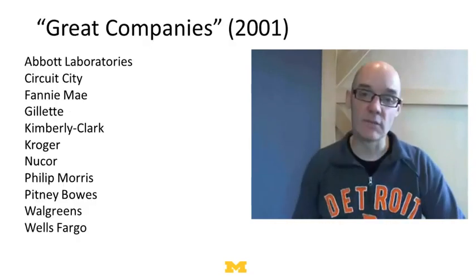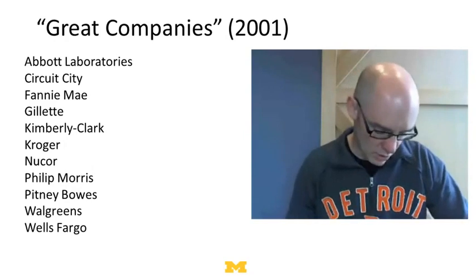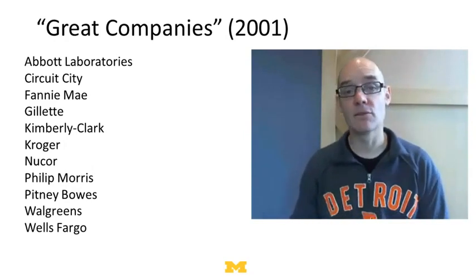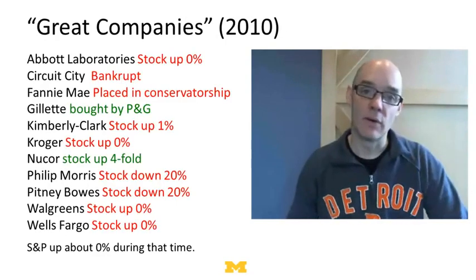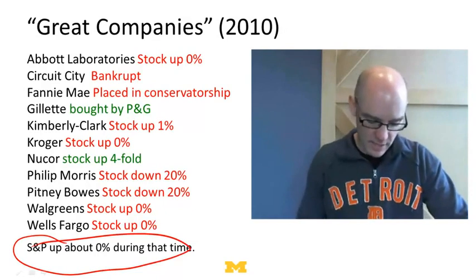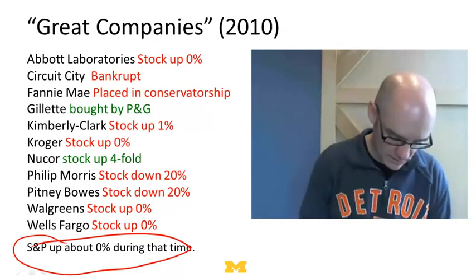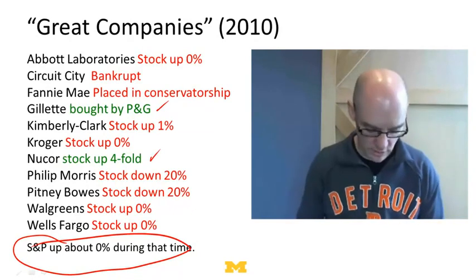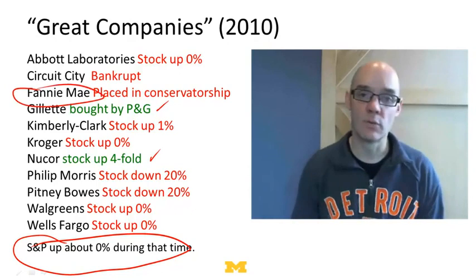Now here's the list of the great companies in 2001. Places like Abbott Laboratories, Circuit City, Kroger, Philip Morris, Pitney Bowes. We can then ask, how did those companies do over the next decade? And here's the answer: not very well. The S&P 500 went up 0% during that time. The ones in red are the companies that didn't do very well. Only two companies did well: Gillette, which was bought by P&G, and Nucor, whose stock went up fourfold. But many others didn't do well at all, including Fannie Mae, which went into receivership.